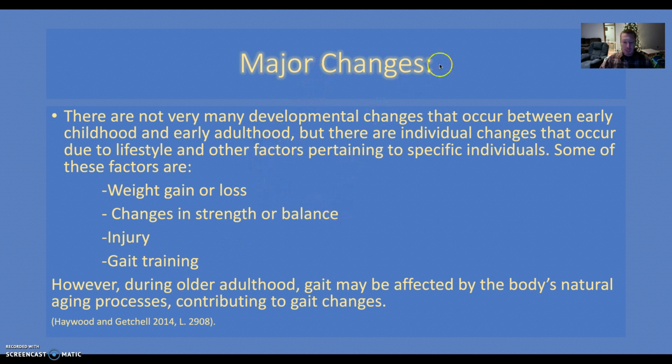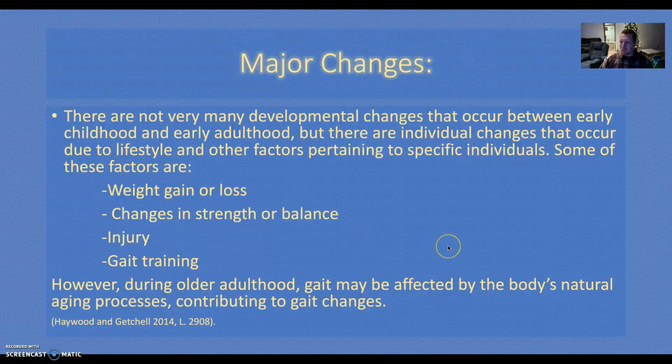So as we look at major changes from the toddlers to the children and now to adulthood and late adulthood, there are not very many developmental changes that occur between early childhood and early adulthood. There are individual changes that occur due to lifestyle and other factors pertaining to specific individuals. Some of these factors are weight gain or loss, changes in strength or balance, injury or gait training.